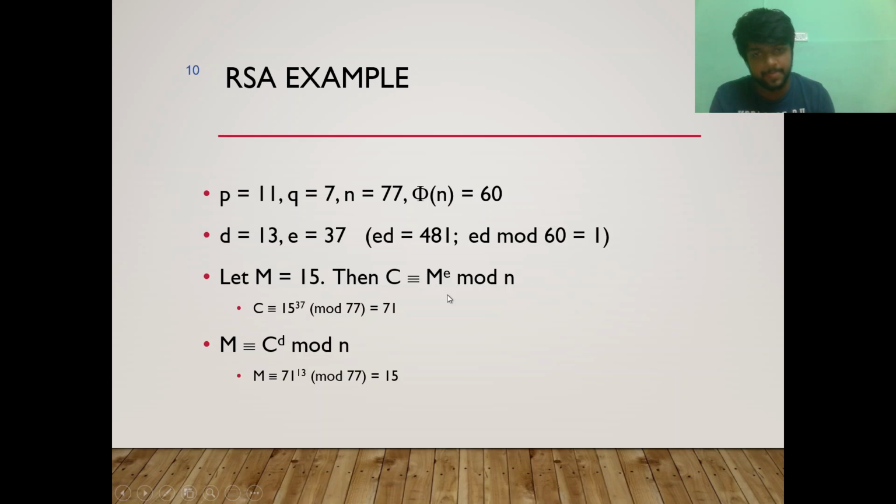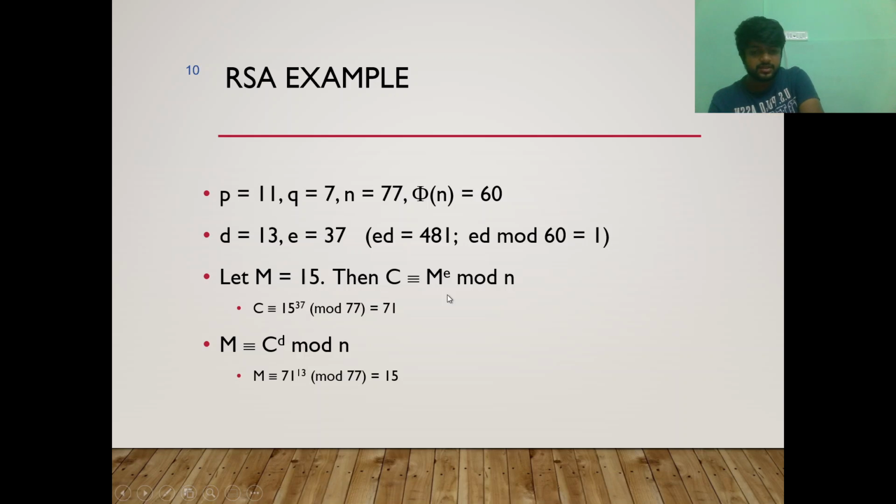So let's take an example of the RSA crypto system. As we can see, one prime is p and the other is q, and n is equal to 77. n is the number used to mod. So phi of n, which is (p minus 1) into (q minus 1), will come out to 60: 11 minus 1 is 10, 7 minus 1 is 6, 10 into 6 is 60. This is the phi n function. The range of the keys should be between 1 and phi n.